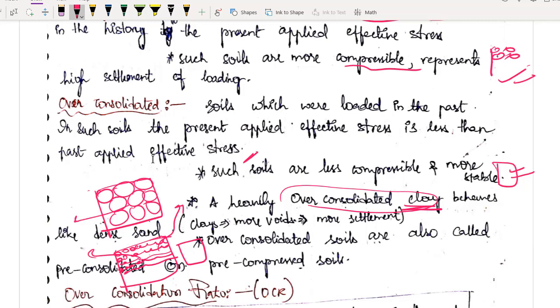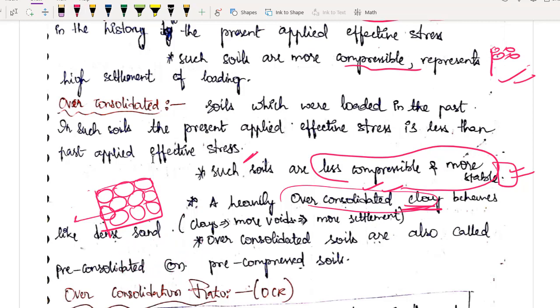So what I am trying to tell is that this over consolidated clay, just like I have explained above, will be less compressible just like sand. See, in sand when you are applying load, you might ask, sir, voids में पानी रहेगा, won't that come out? Yes, it will come out. It will come out instantly. It is not like clays which will take years and years of time, with settlement slowly increasing. ऐसा नहीं रहेगा clay पे.